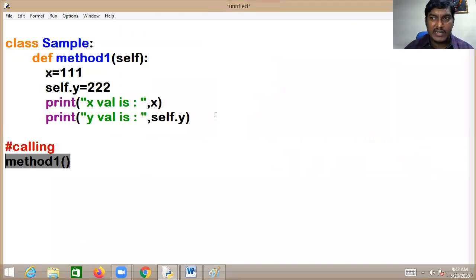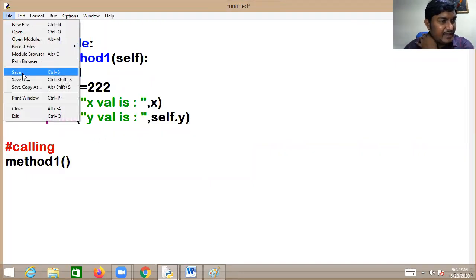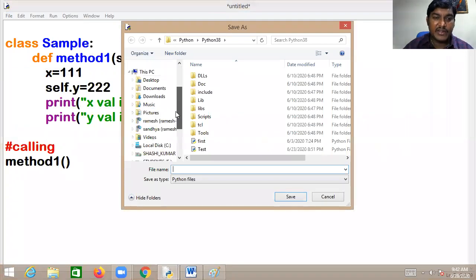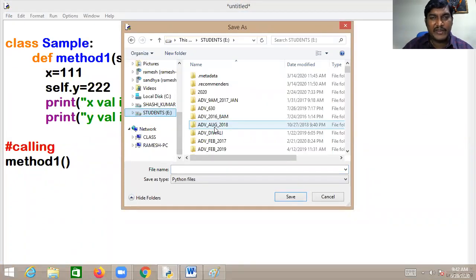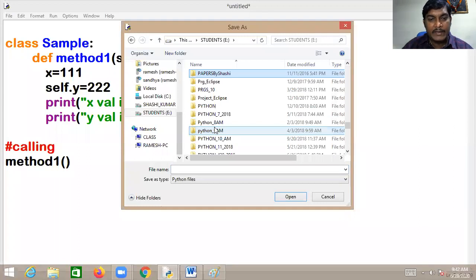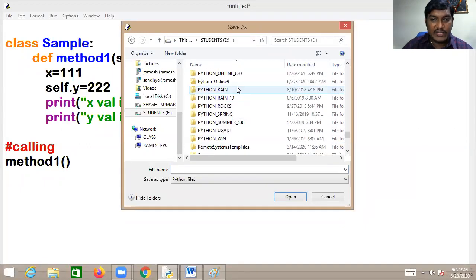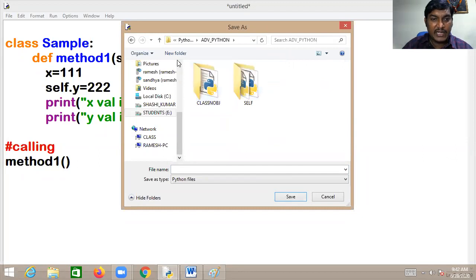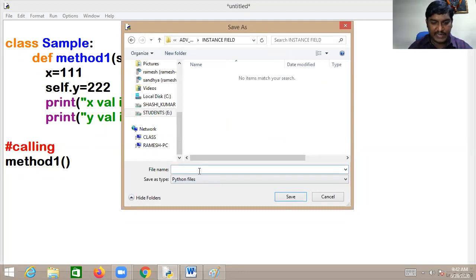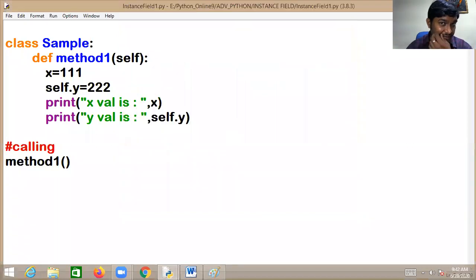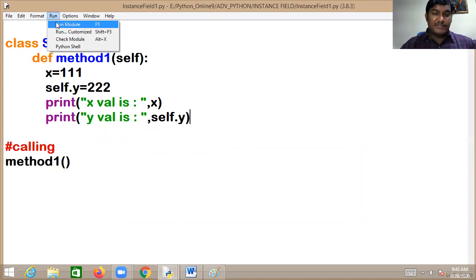Before running this, let me save it. You can save in any location you want, but I am saving it in one particular folder: Python, advanced Python, instance field. I'll name it instance_field1.py. You save anywhere you want. Once it is done, go to the Run menu and click on Run Module.